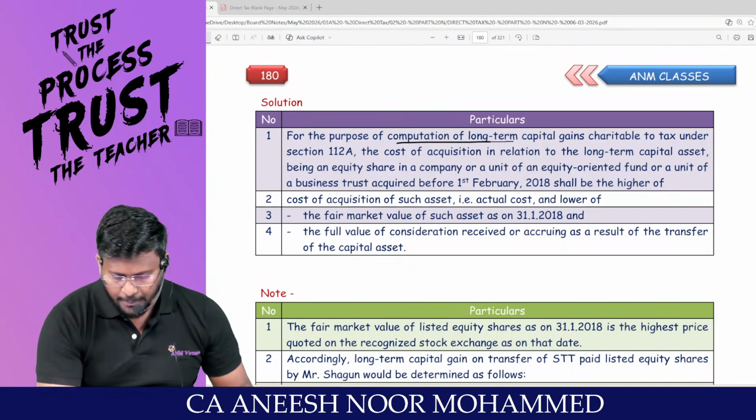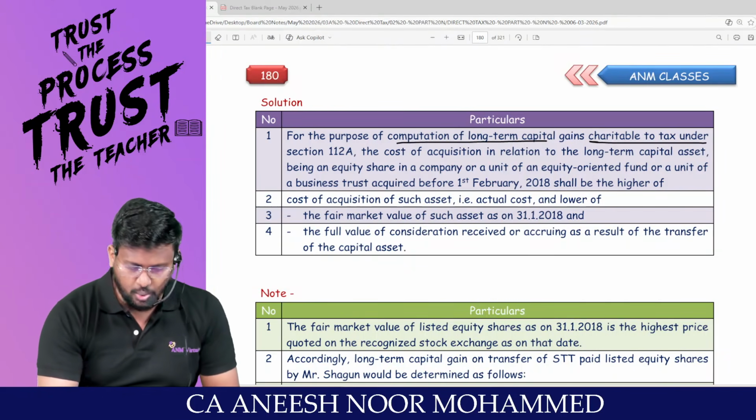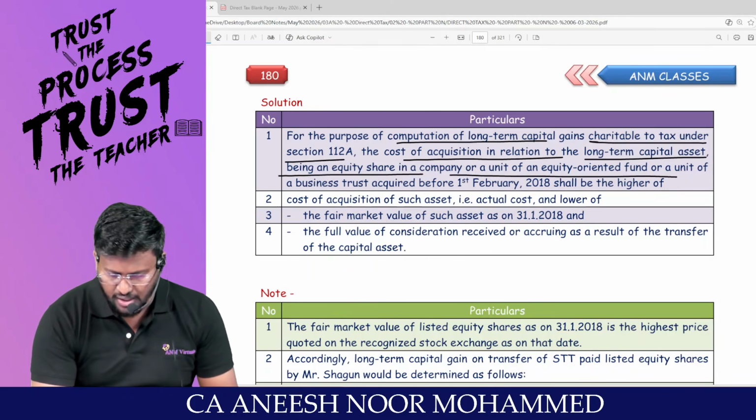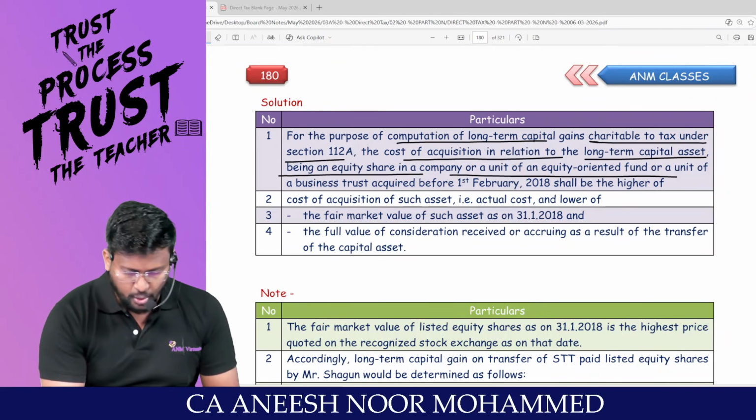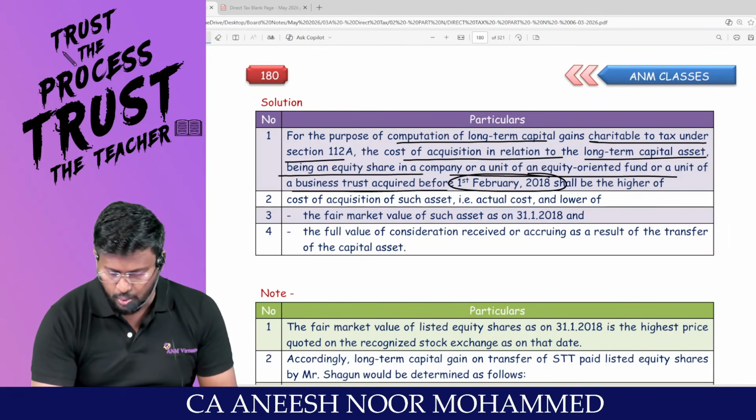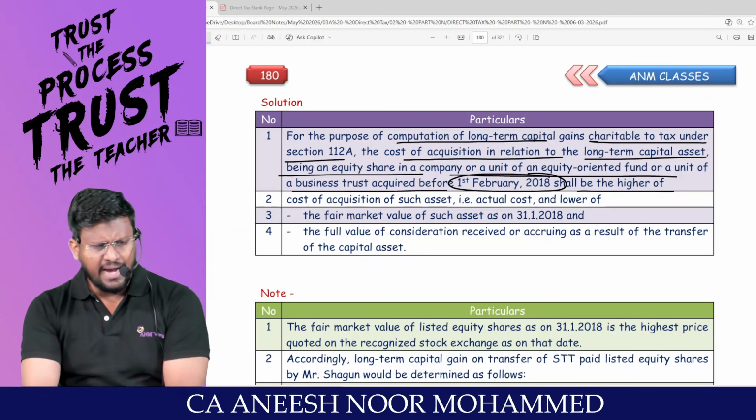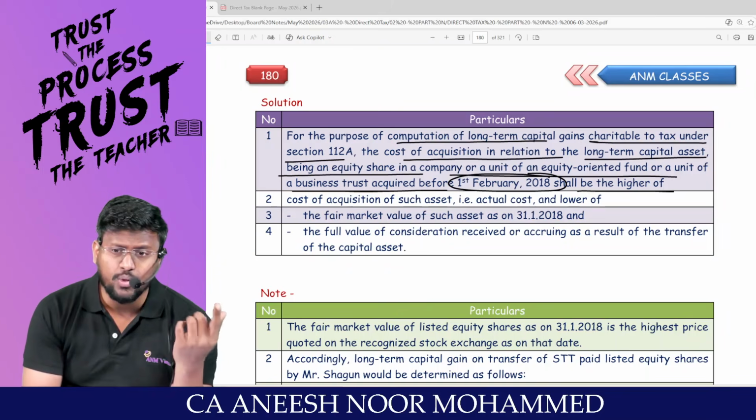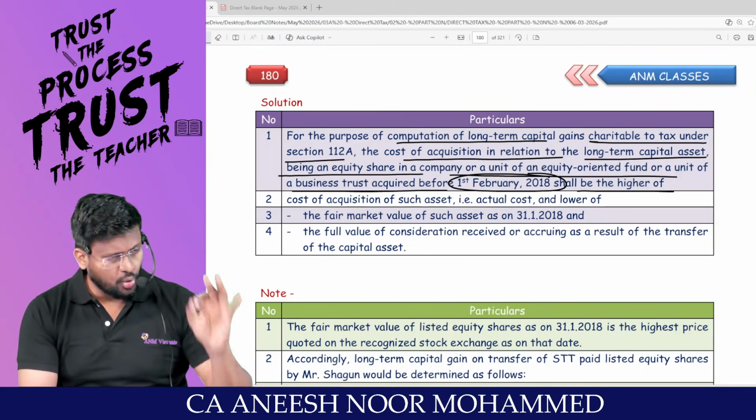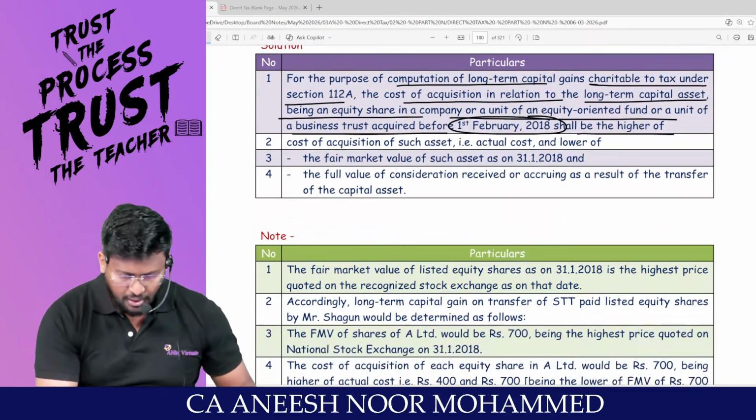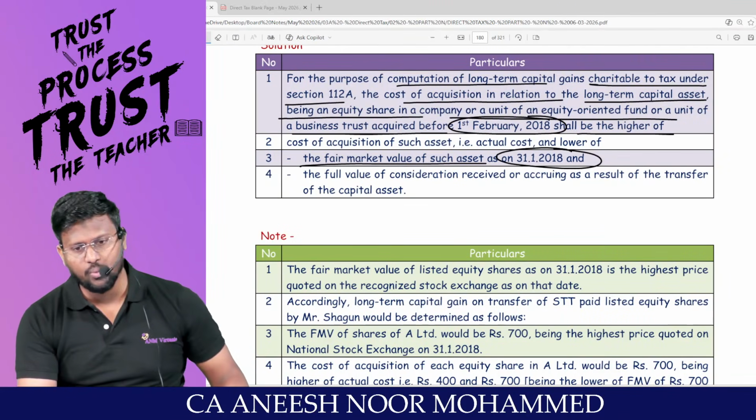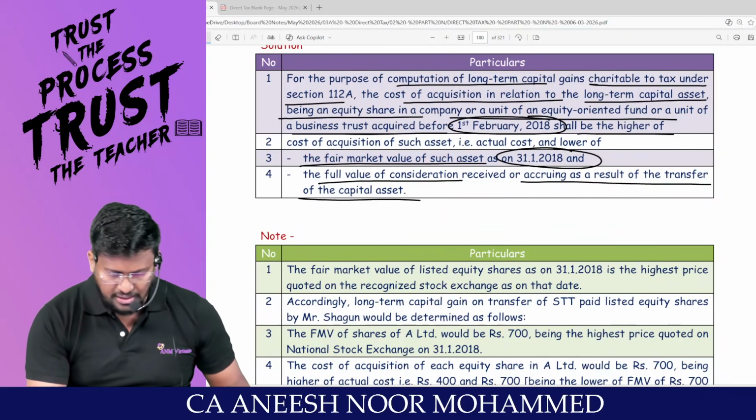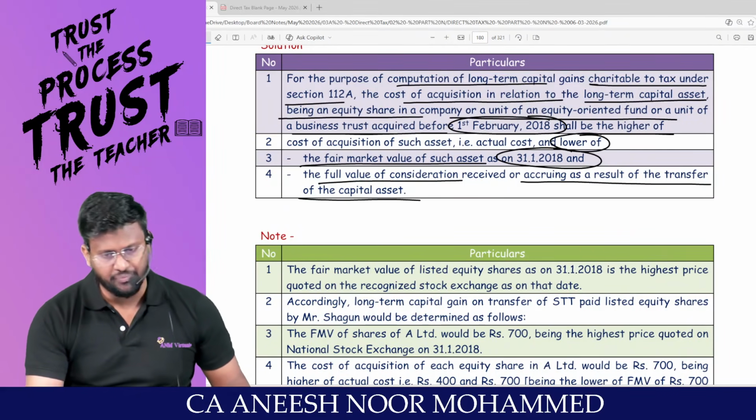For the purpose of computation of long-term capital gain chargeable to tax under 112A, cost of acquisition in relation to a long-term capital asset being an equity share in a company or units of equity oriented fund or units of business trust acquired before 1st February 2018 shall be the higher of: either the fair market value as on date of amendment or full value of consideration, whichever is lower, or actual cost of acquisition. Look here, fair market value of such asset is as on 31/1/2018, or the full value of consideration received or accruing as a result of transfer of the capital asset, whichever is lower. This we already know.